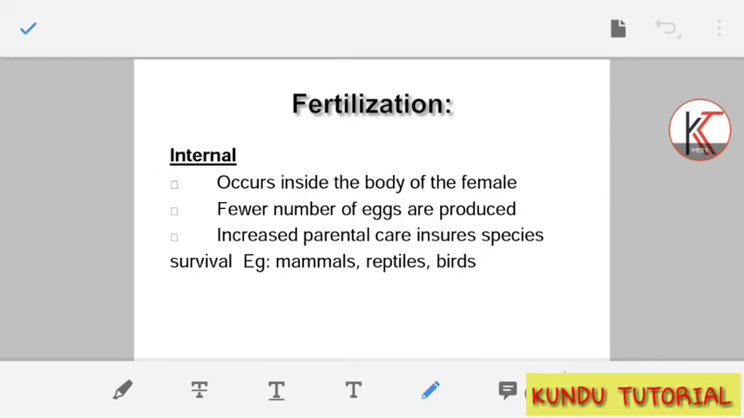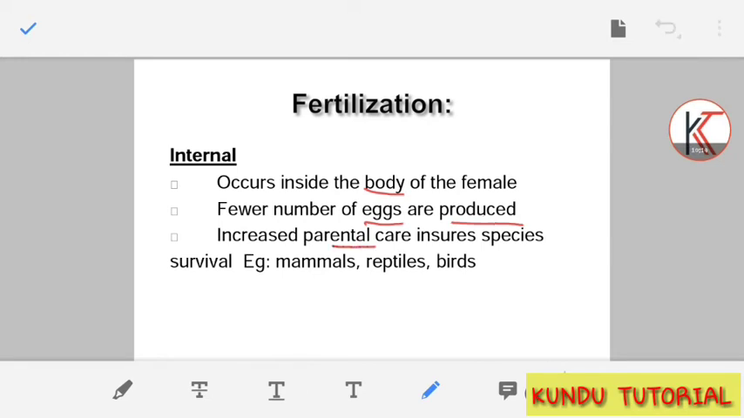And in the case of internal fertilization, what is this? It occurs inside the body. As you understand, internal means inside the body. Whose body? Inside the female body, right? So fewer eggs are produced. In the female, every 28 days only one egg cell matures inside the ovary and then comes out. This is internal fertilization. The egg cell waits for the sperm cell. If the sperm cell does not come, the egg cell is released from the female body during the menstruation period. That is another thing.